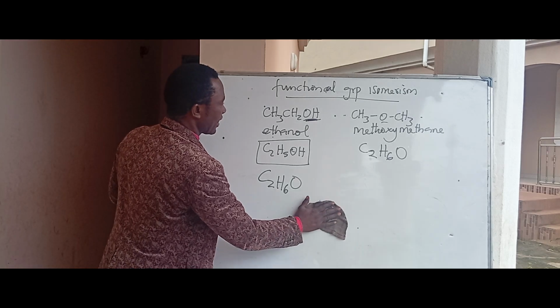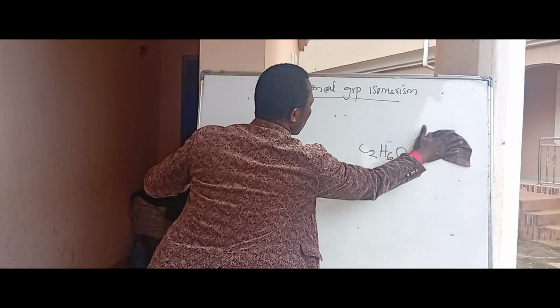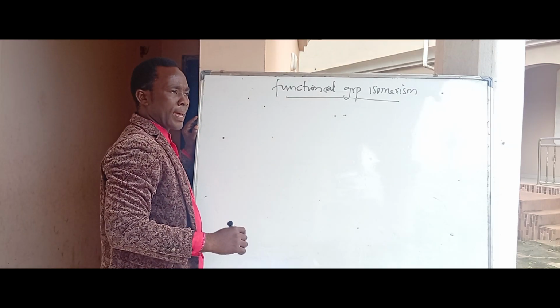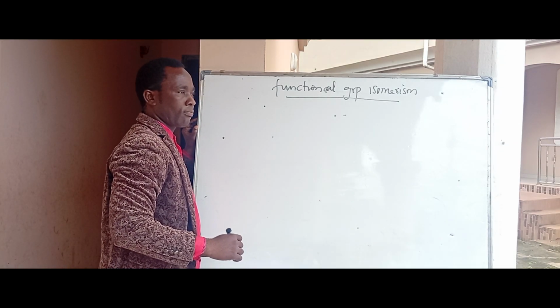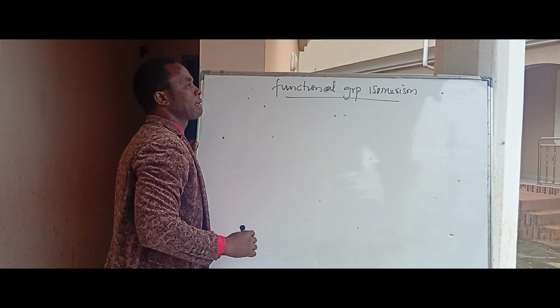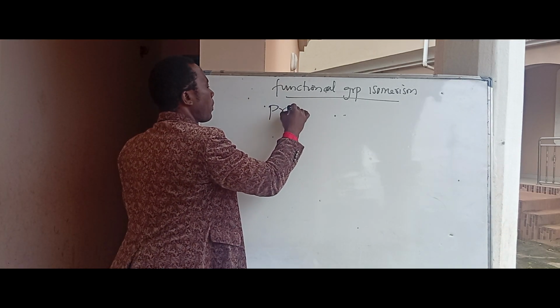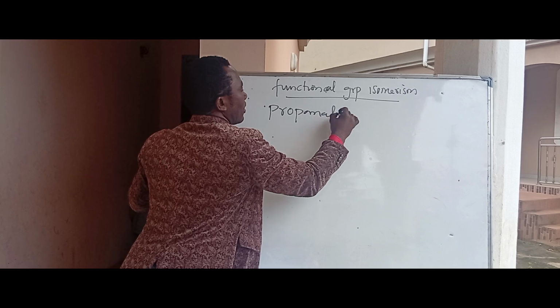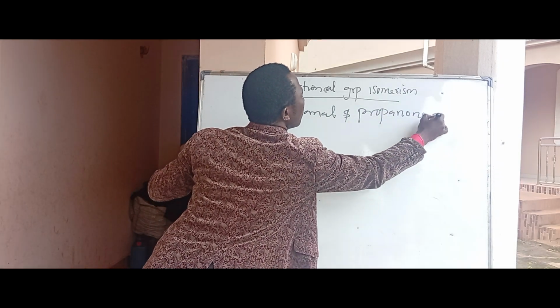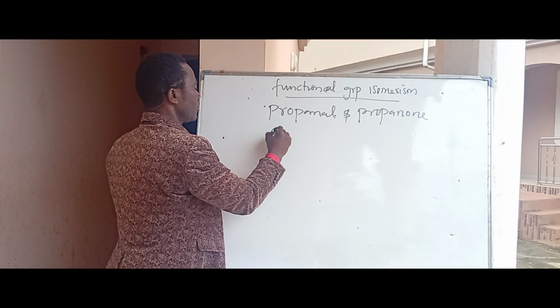Another example we can take in functional group isomerism is, okay, let us take propanol and propanone. What is propanol?